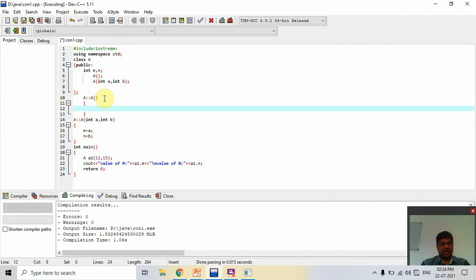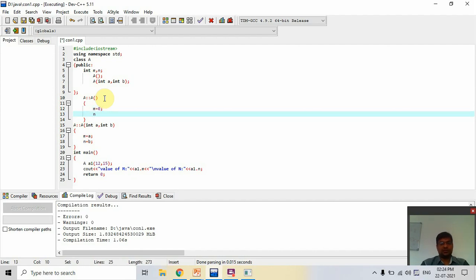Here we assign m is equal to 0, then n is equal to 0.